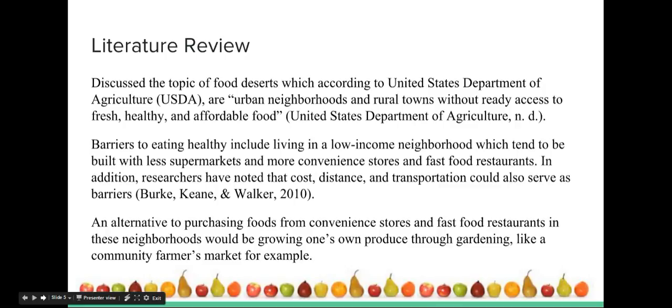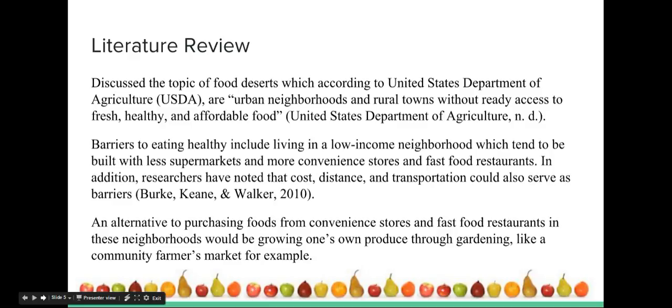So in my literature review, food deserts were described by the United States Department of Agriculture as urban neighborhoods and rural towns without ready access to fresh, healthy, or affordable food. Barriers to eating healthy include living in low-income neighborhoods, which tend to be built with fewer supermarkets and more convenience stores and fast food restaurants.